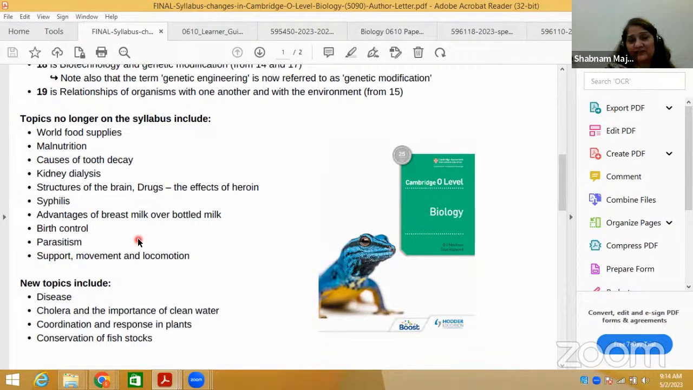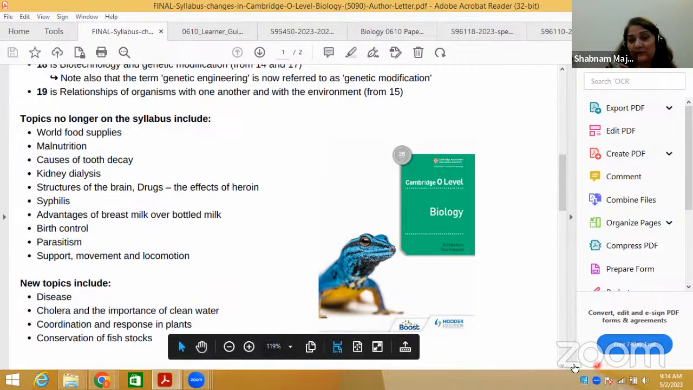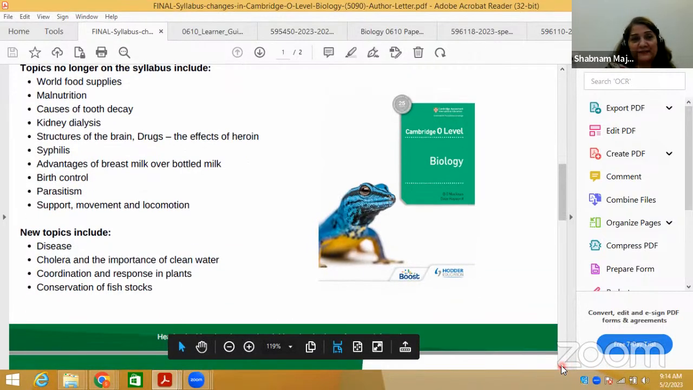Parasitism, as mentioned earlier in terms of the Plasmodium parasite, they have taken out of the syllabus. Support, movement, and locomotion, they have taken out of the syllabus. So this is what is not included anymore. Now, what are the new topics for 5090?